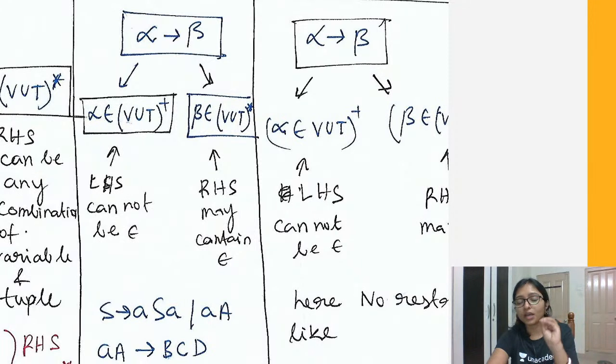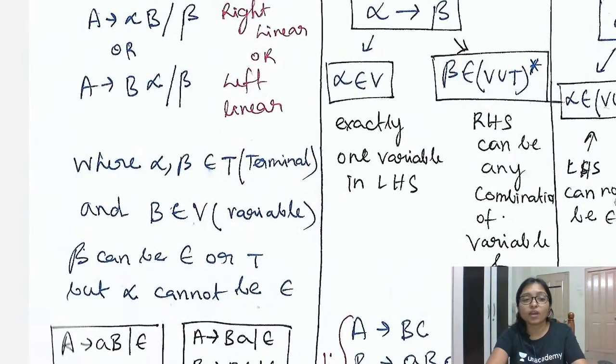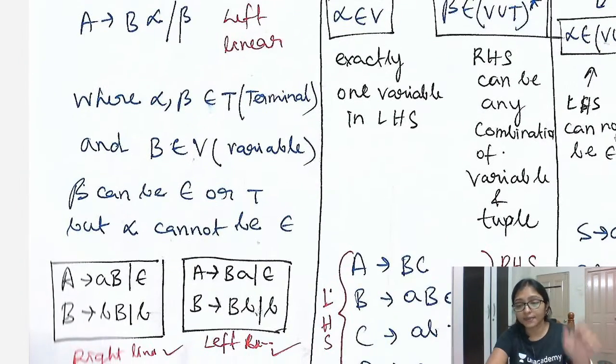Why am I repeating small letter and capital letter? Even regular grammar has one variable in the left hand side. In regular it is more restricted.